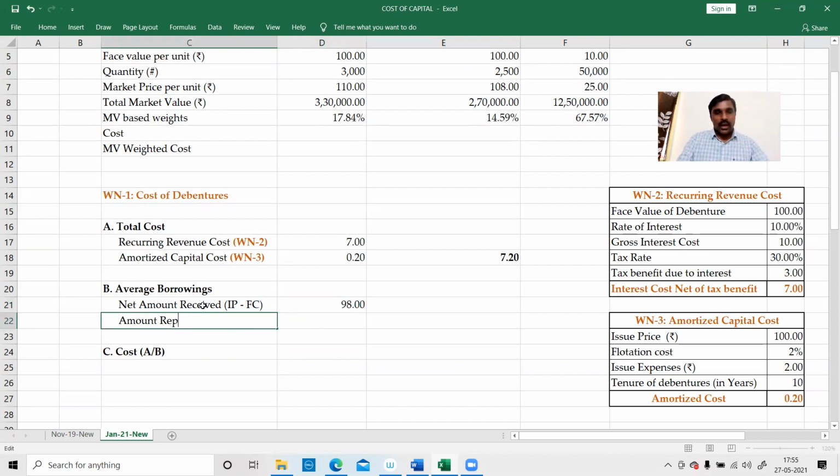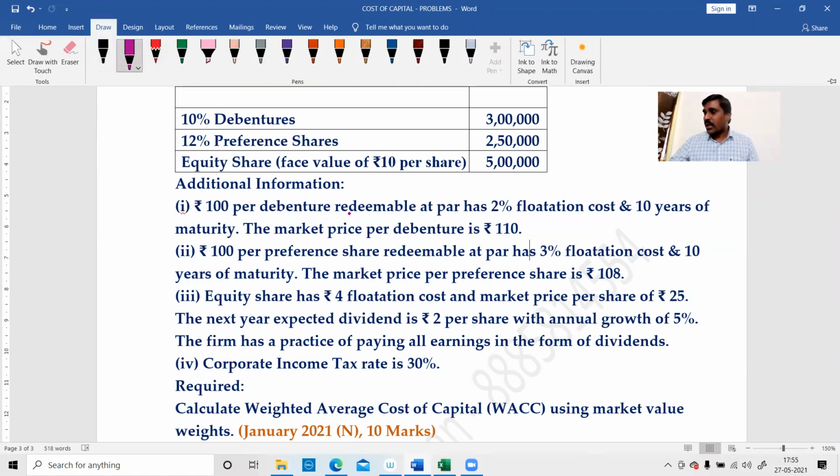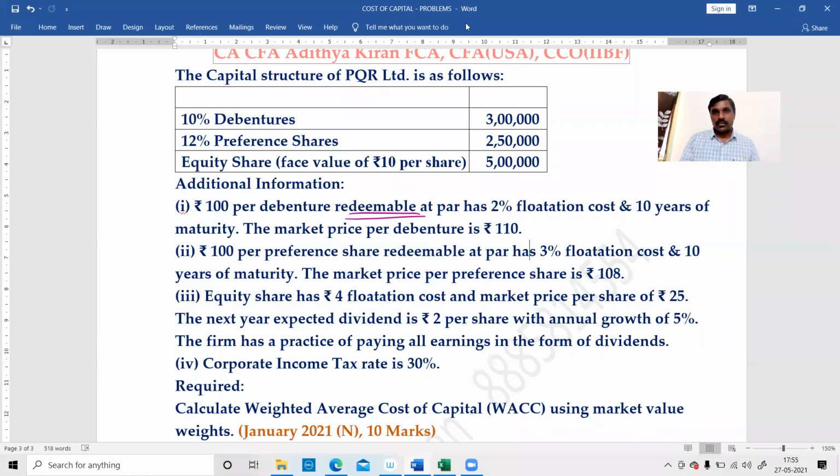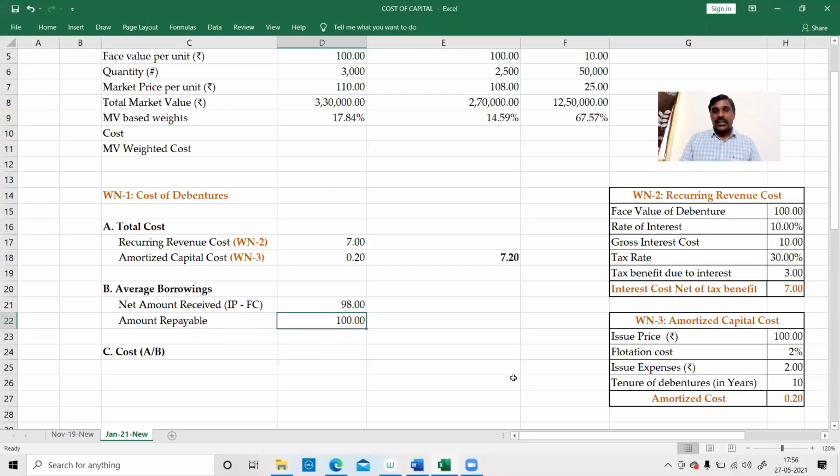Amount repayable. What is the redemption price? 100 rupees. Because they have given in the question, redeemable at par. Clear? They have given in the question redeemable at par. Okay, 100 rupees per share redeemable at par.